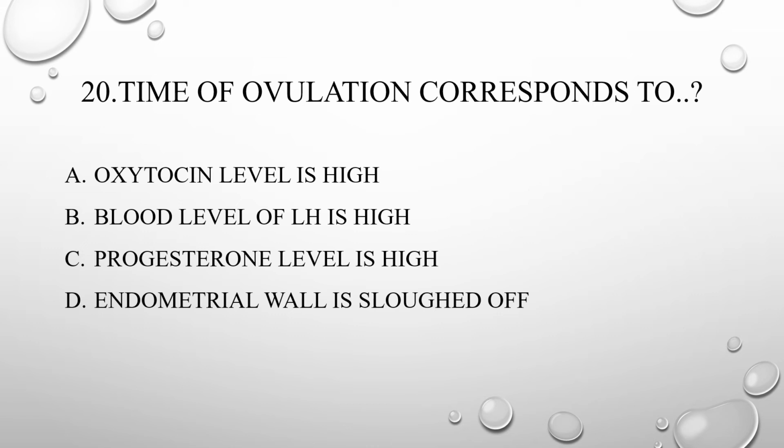20th one, the time of ovulation corresponds to A. Oxytocin level is high, B. Blood level of LH is high, C. Progesterone level is high, D. Endometrial wall is sloughed off. Answer is blood level of LH is high.